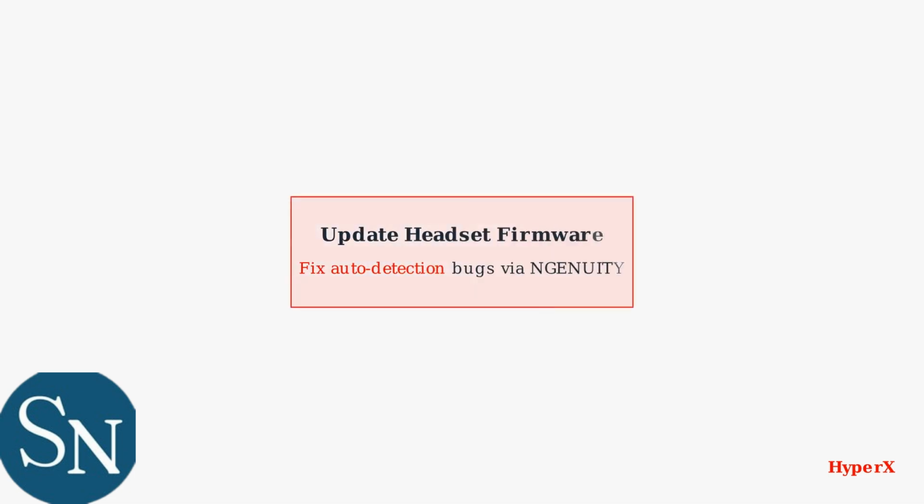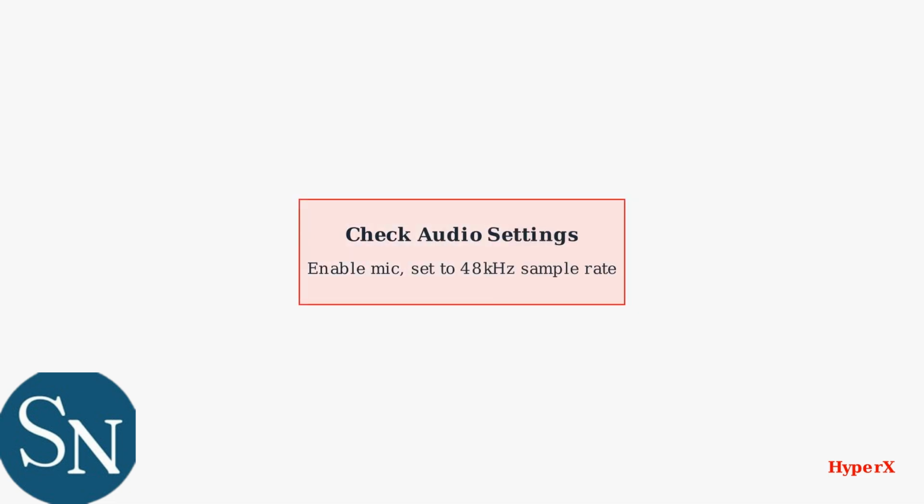Next, update your headset firmware through Ingenuity. This addresses auto-detection bugs, especially on Windows 11 and macOS Sonoma. Check your system audio settings. Ensure the microphone is enabled and set to a sample rate of 48 kHz.